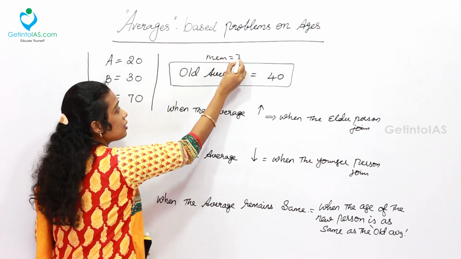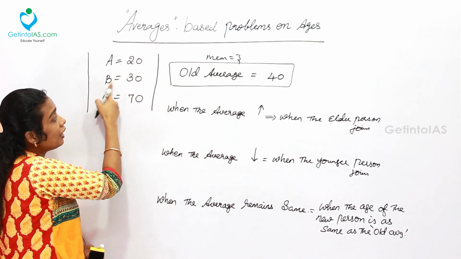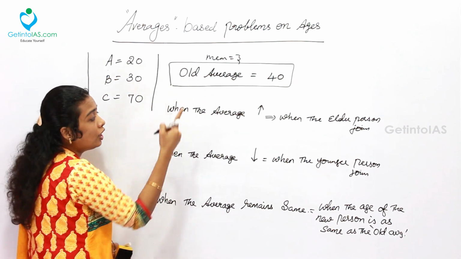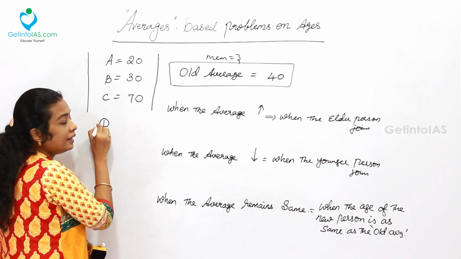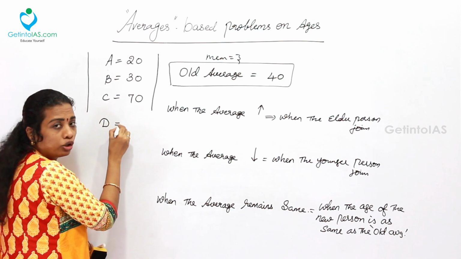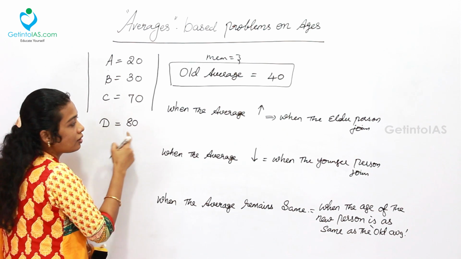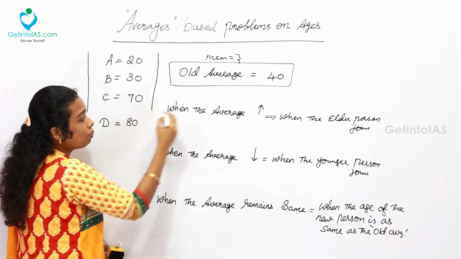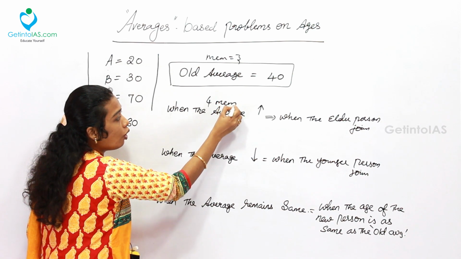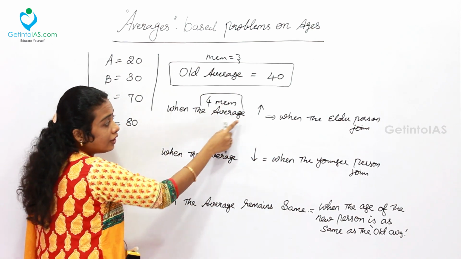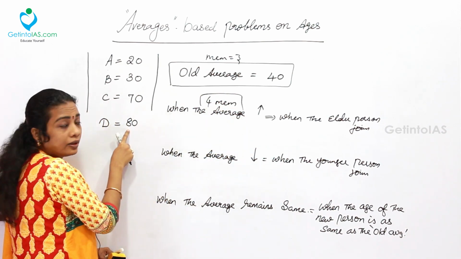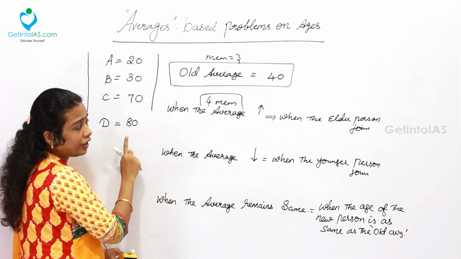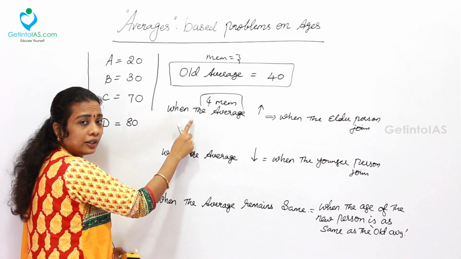Members 3, that is A is 20 years, B is 30 years and C is 70 years. So the old average was 40. Now a new member D who is entering into the group, say 80 years. D is equal to 80 years. This is when the average increases. The fourth member. Now the group has 4 members. How has the average increased? With this 80, which is much more than 40, we can simply say definitely the average will increase.